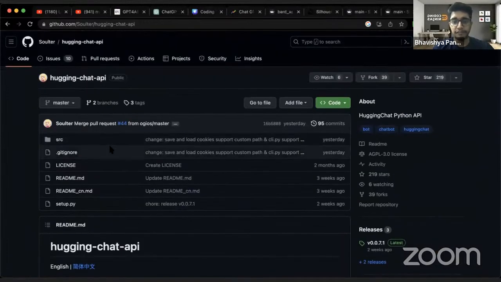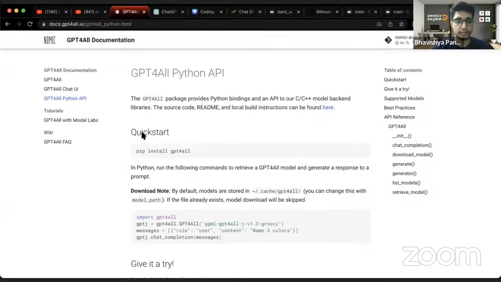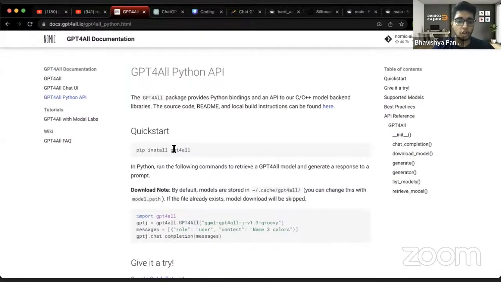And then we have GPT4All as well. So you can install GPT4All. It is an open source platform that you'd be able to use. It is relatively a bit slower. The Bard thing that we were doing was able to show you outputs very fast, it was real time.